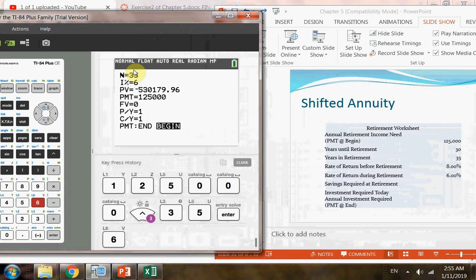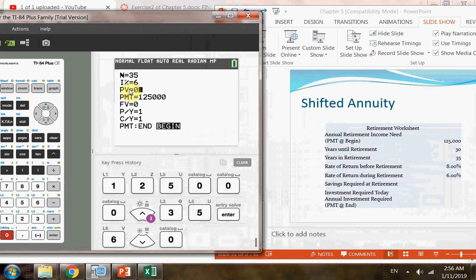So that means if I keep withdrawing $125,000 each year, I still have some leftovers in my pool, in my bank account, and that money will still earn interest for me at 6% each year. All right, and then I want to solve for how much money do I need. So that's the present value I want to solve.